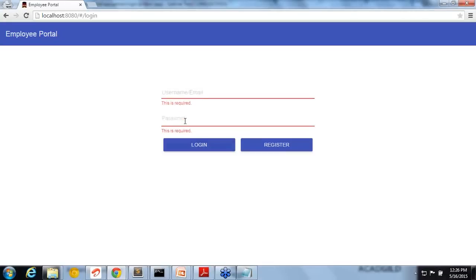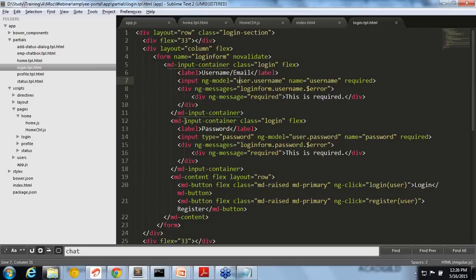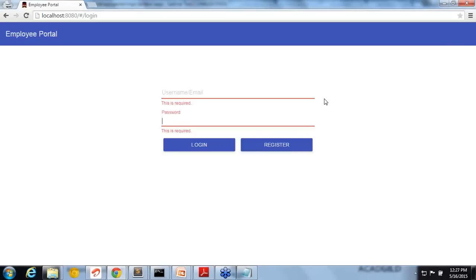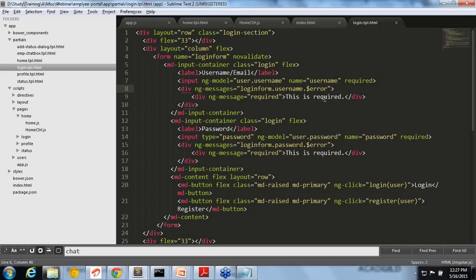It's automatically being taken care of. How are you adding this? The only thing you are adding is required. Required is an attribute in HTML itself. It's not Angular, but when required is there and you are not entering any value, that field is invalid, right? So the ngMessages module gives an ng-messages directive, and that ng-messages will check if there is an error. If there is an error, it will show that validation message. Okay. And automatically other things will be taken care of.